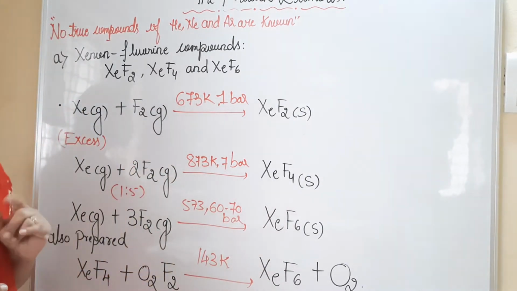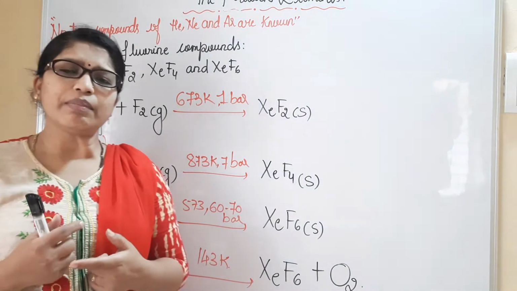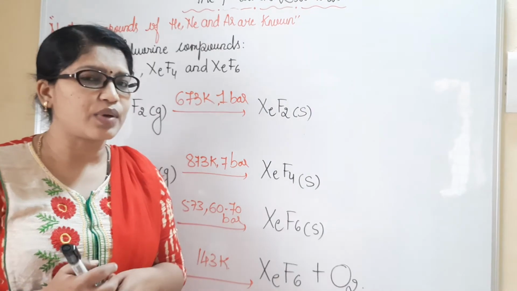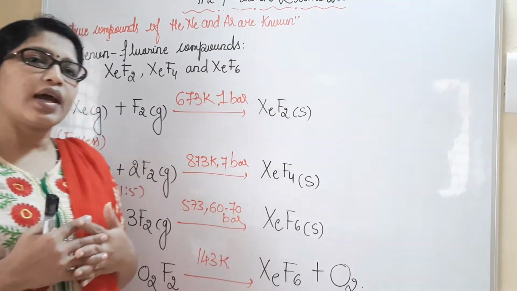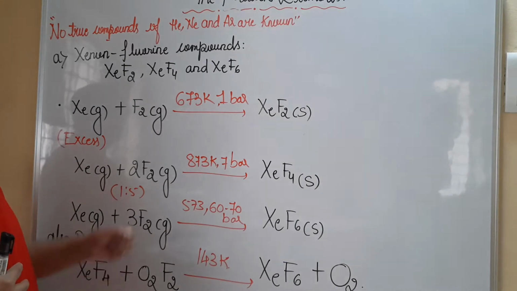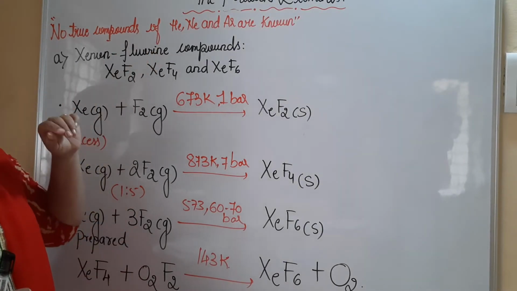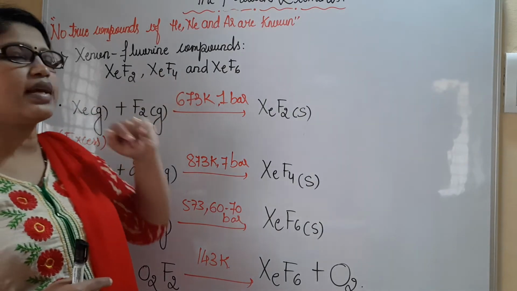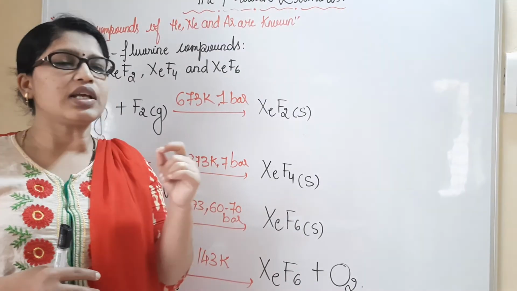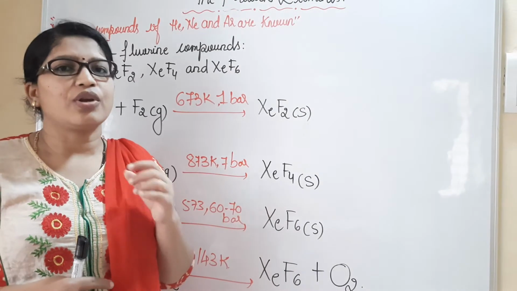So the very first one I would like to tell you here is xenon fluorine compounds. Fluorine, being the smallest in size as well as electronegative in nature, combines with xenon and forms respective compounds. If you consider xenon fluorine compounds, we generally prefer the formation of XeF2, XeF4 and XeF6. These are the three important compounds formed from the combination of xenon and fluorine.